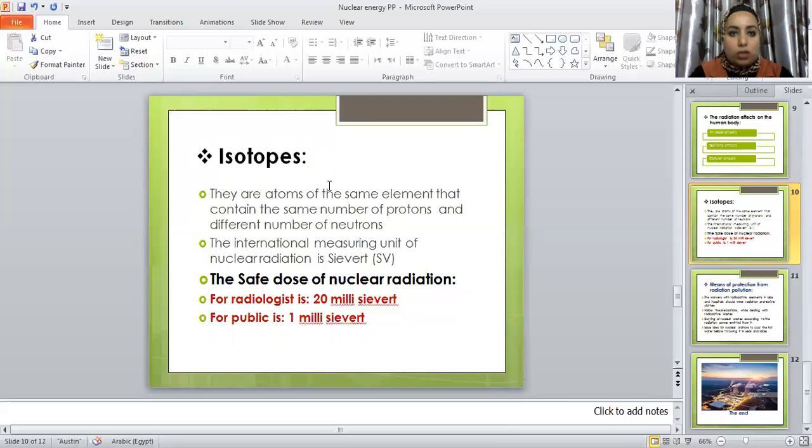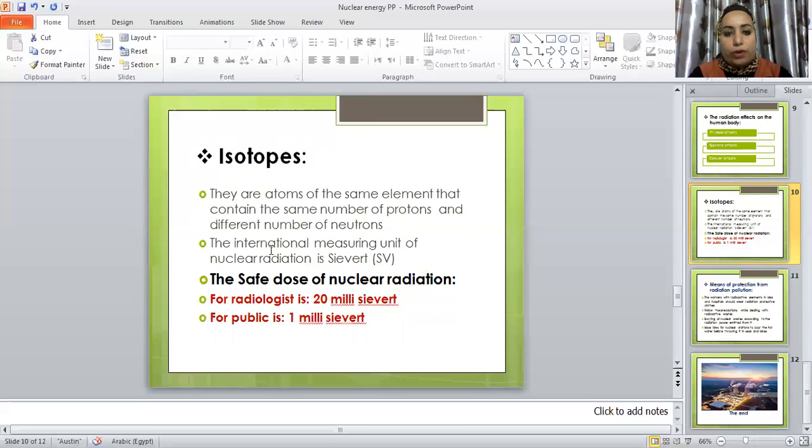The normal oxygen, O 8 16, has atomic number 8 and mass number 16. The isotopes of oxygen, O 8 17 and O 8 18, have different numbers of neutrons. So they are called isotopes. So do you know the meaning of isotopes again? Isotopes are atoms of the same element that contain the same number of protons and different numbers of neutrons.